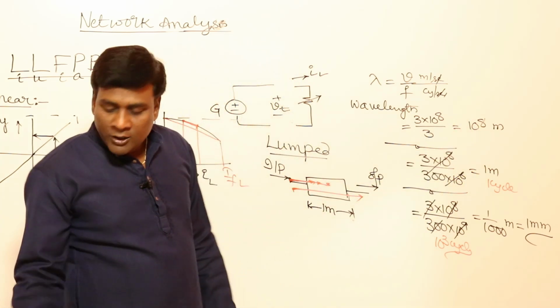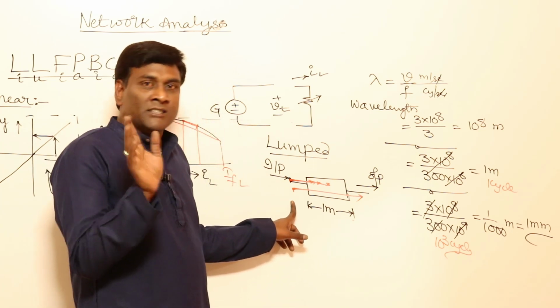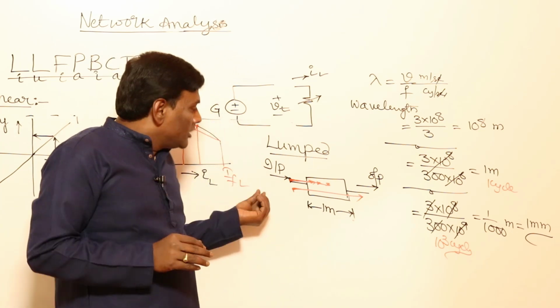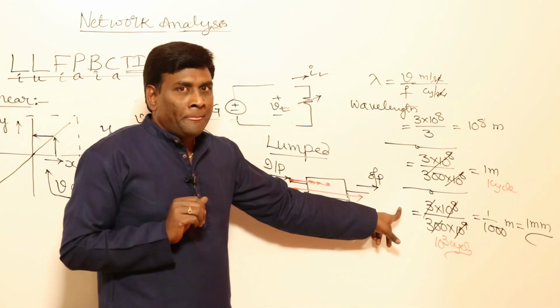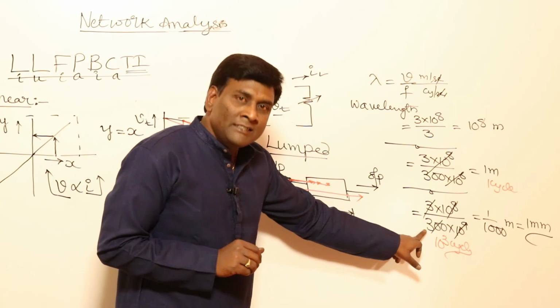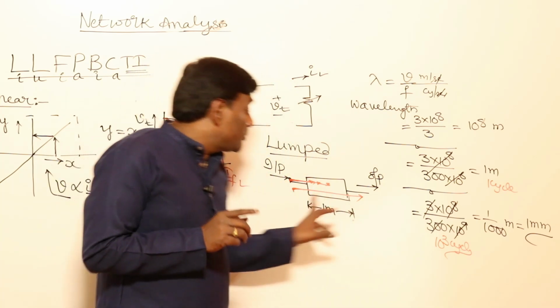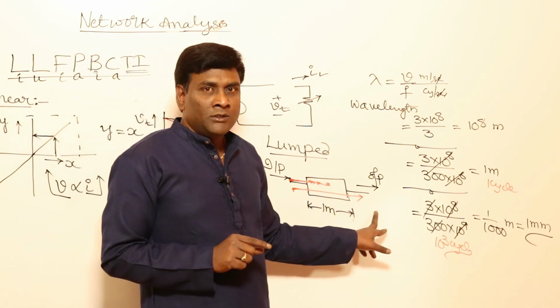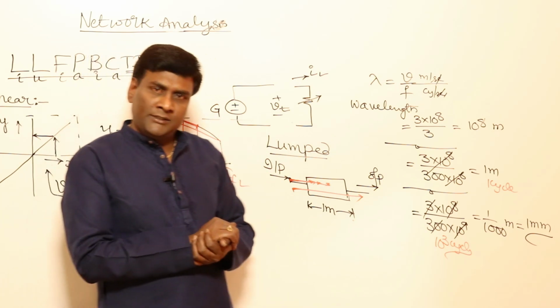For example, you are giving some information signal here. Information, not power, information. You give information here and you are expecting information at the output. The moment you give information here, after 10 to the power of 3 cycles, the output will come. In the low frequency case, it is 1 by 10 to the power of 8.